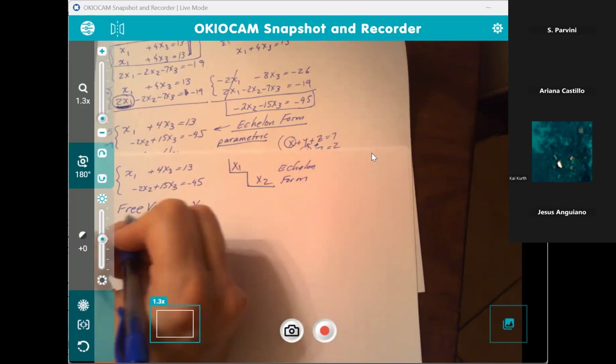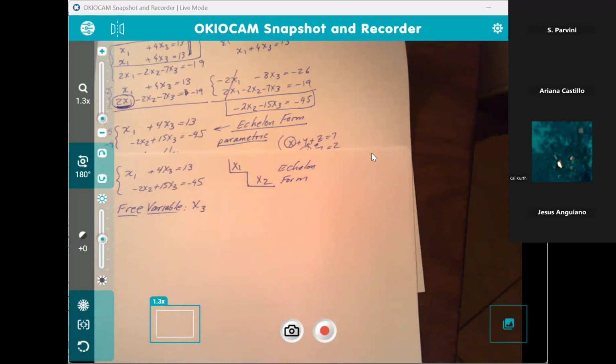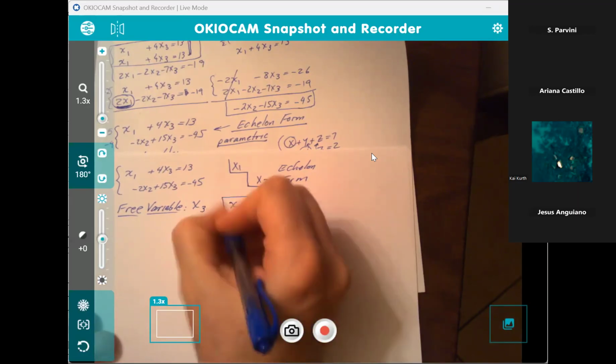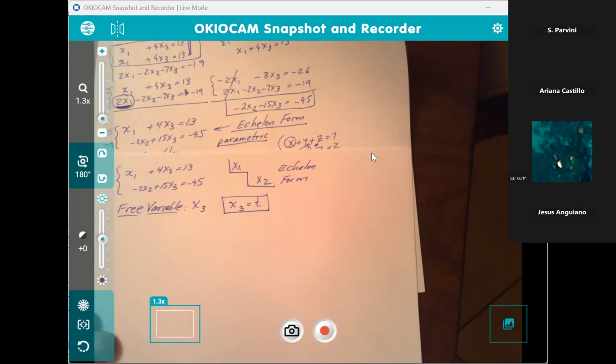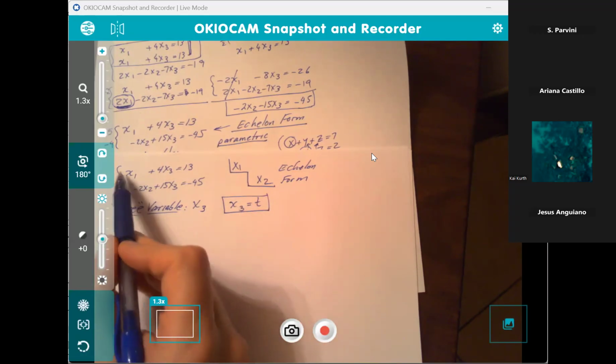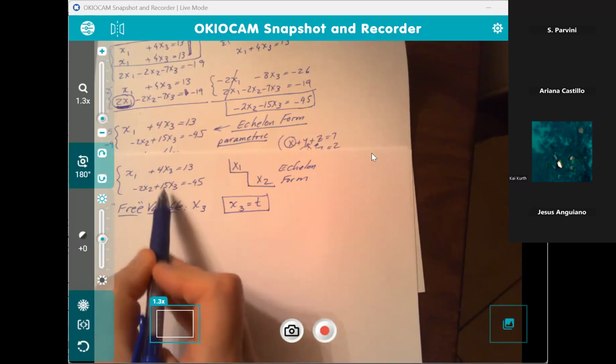And what does that mean, free variable? That means it's free to take on any values. So then we say free variable is x sub 3. Look at the next step. See, x sub 3 is t. That's the solution to x sub 3. It is free to take on any real number. In that sense, it is quote unquote free. It's free to assume any value you want it to, 0 to infinity, -5 billion, whatever you want it to be. But once x sub 3 free variable is decided, now x sub 2, x sub 1 will be stated in terms of x sub 3.